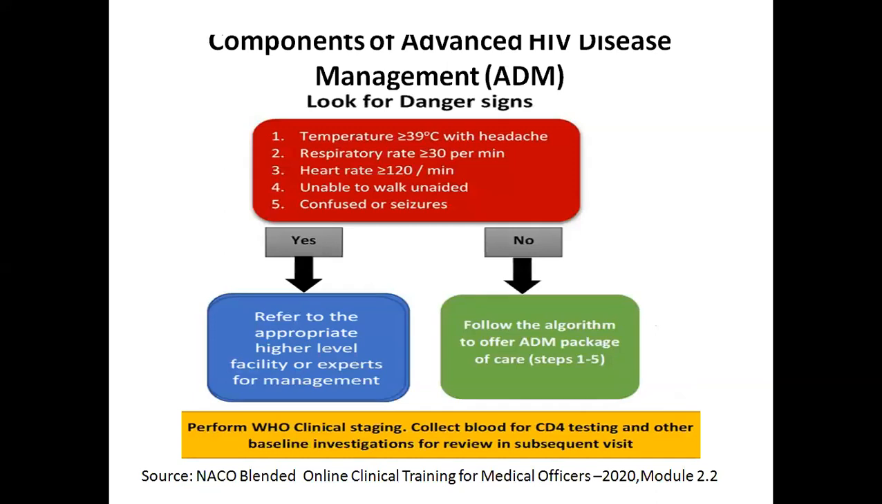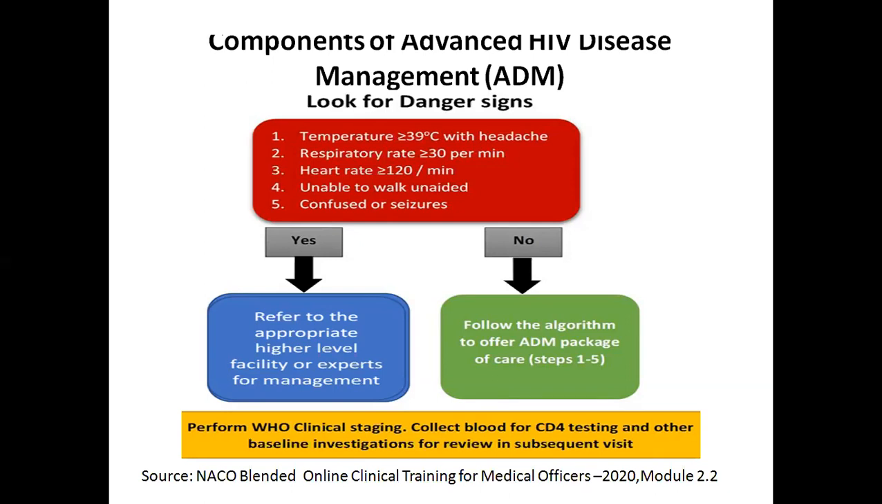Now, there are components of advanced HIV disease management where we look for the danger signs. As I've already said in my previous slide, we need to identify who are our sick patients, both adults and children. As per the components, we identify fever with headache, respiratory rate, that is tachypnea, tachycardia or increased heart rate, unable to walk unaided, that is the patient does not walk into our center, he is brought by a stretcher or with the help of his relatives, is confused or has seizures. Here also there has to be added that he is having recurrent vomiting. These are the danger signs.